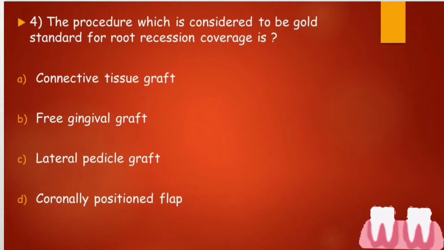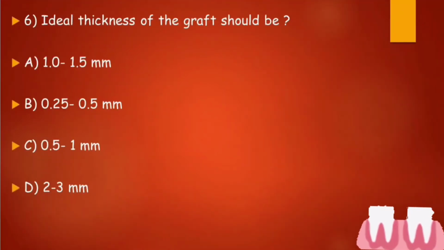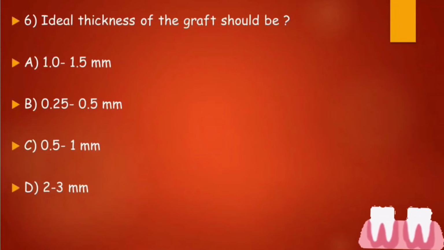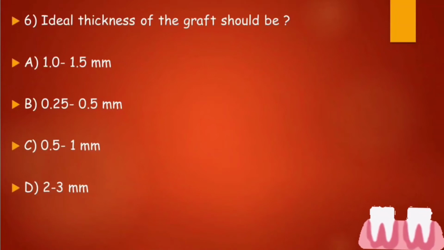Right answer is option A, that is the connective tissue graft is the gold standard method for the coverage of the root recession. Next question goes on your screen. The ideal thickness of the graft should be option A, 1 to 1.5 mm, option B, 0.25 to 0.5 mm, option C, 0.5 to 1 mm, and option D, 2 to 3 mm. So what do you think? What will be the right answer for this question?